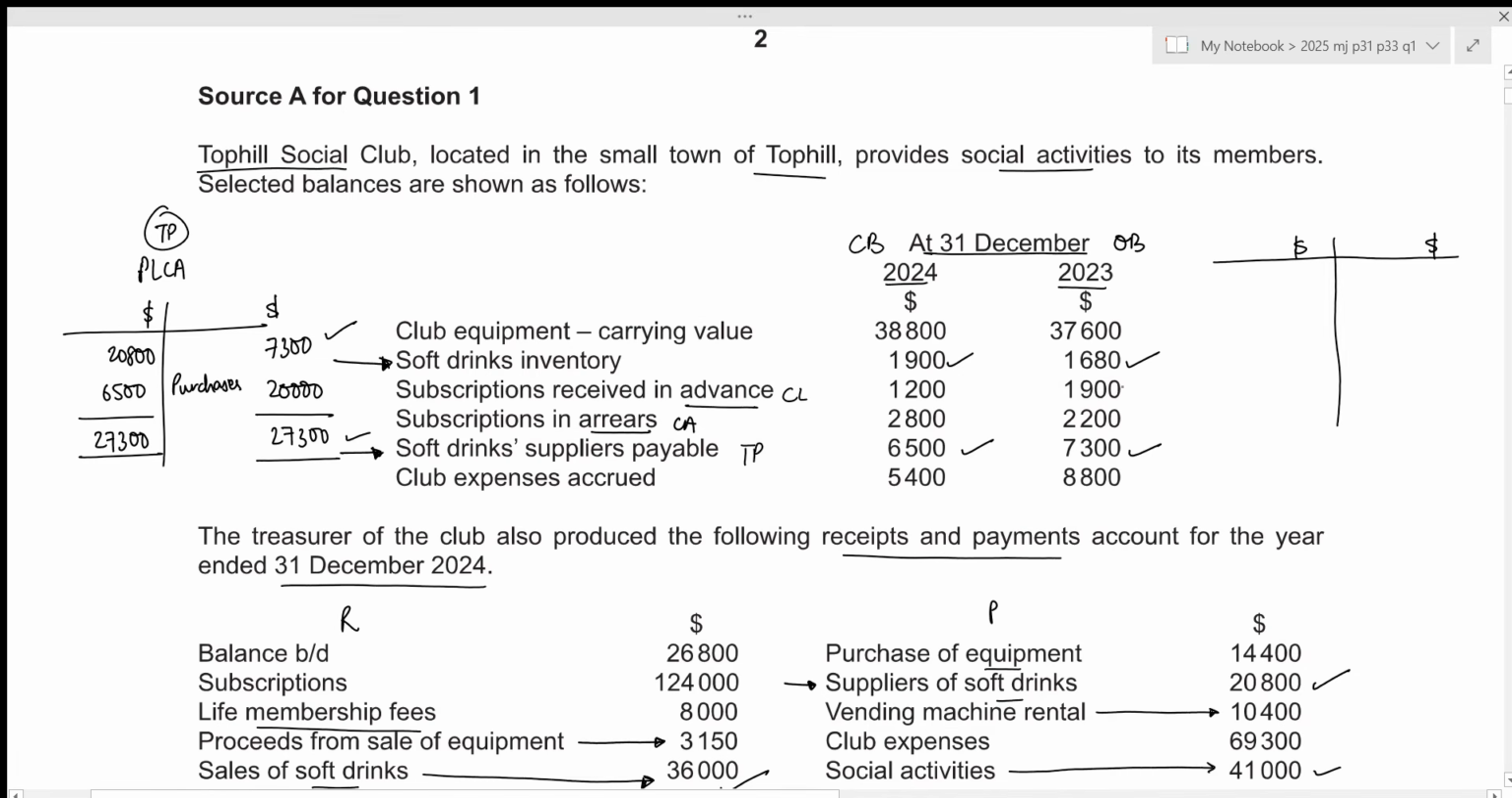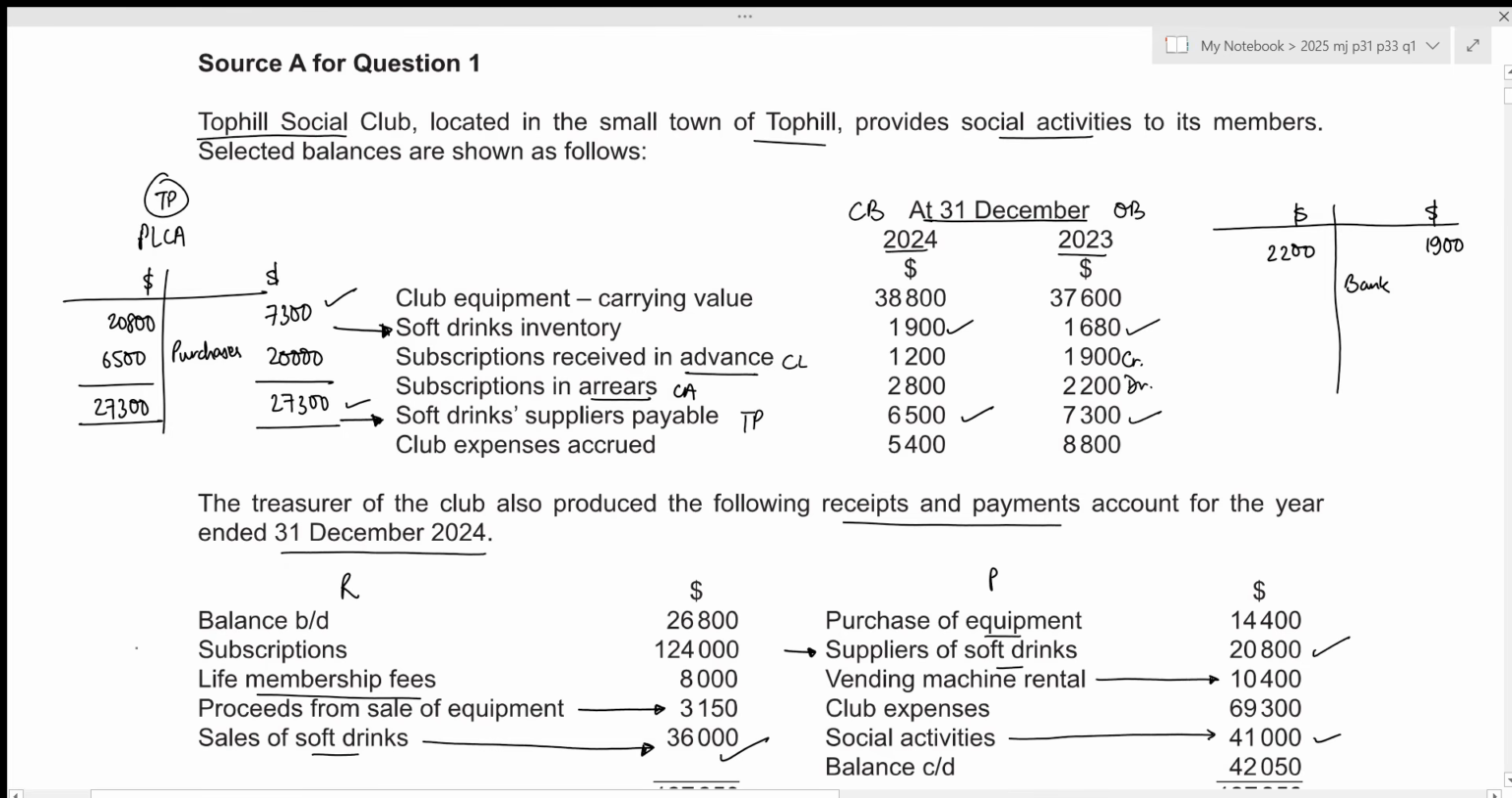Now, for liability, the opening balance will always go on the credit side, and for asset, the opening balance will always go on the debit side. So we'll have 2200 on the debit side, 1900 on the credit side. Then any subscriptions that we receive during the year, we always record it on the credit side. We can see it right here within our receipt section. Subscriptions of 124,000 was received during the year.